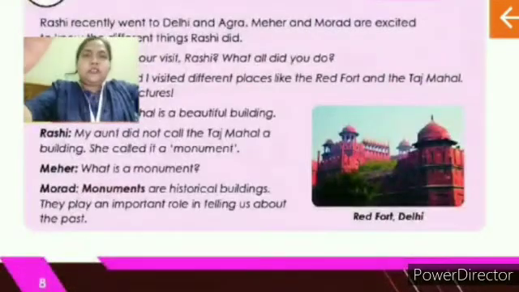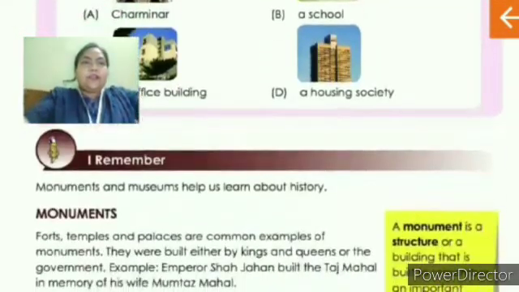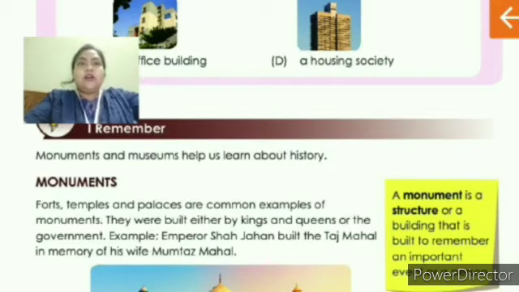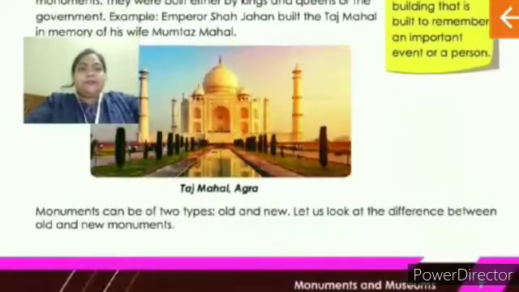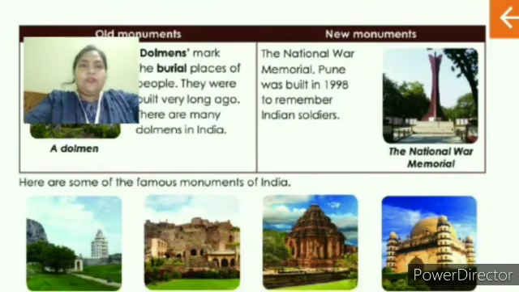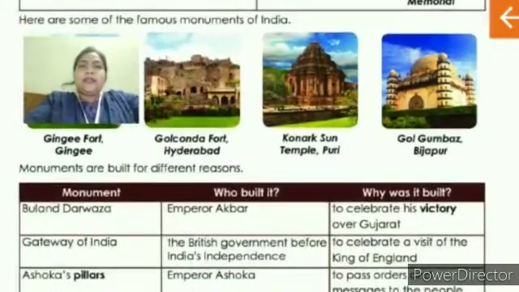So, what have we learned, children? What is a monument? A monument is a structure or a building that is built to remember an important event or a person. Then monuments are of two types, old monuments and new monuments. Then we also have learned that monuments are built for different reasons. You can see the example, monuments, who built and why was it built. So monuments are built for different reasons.